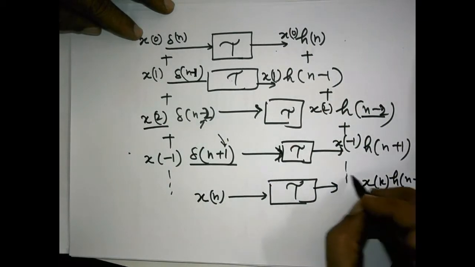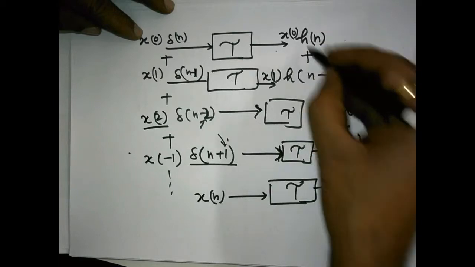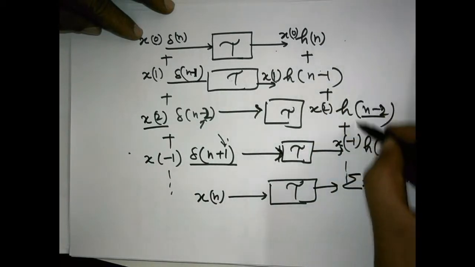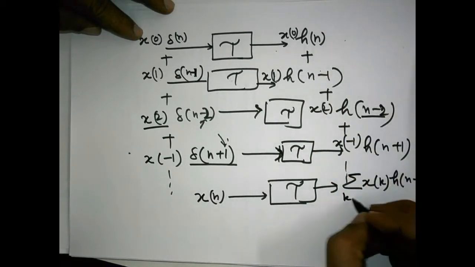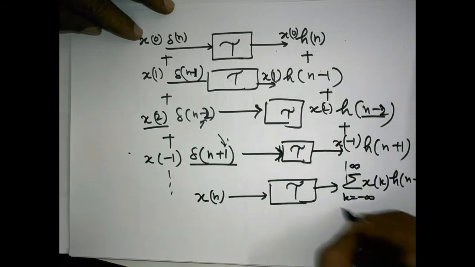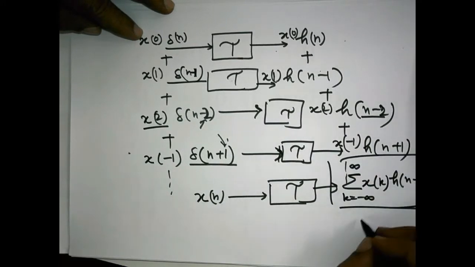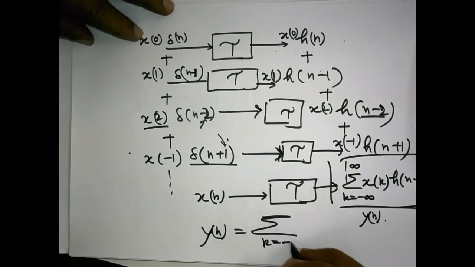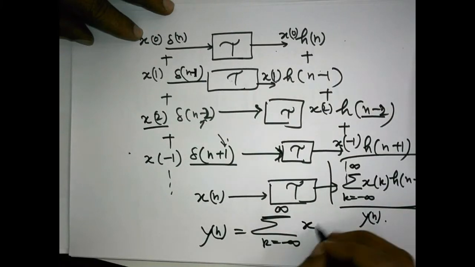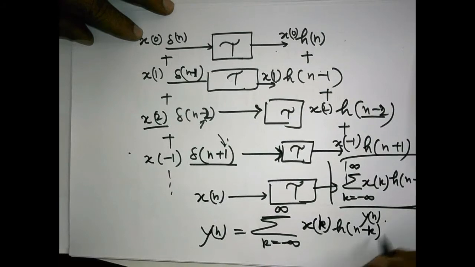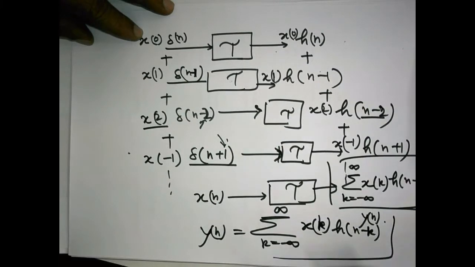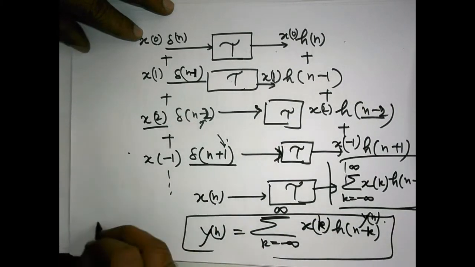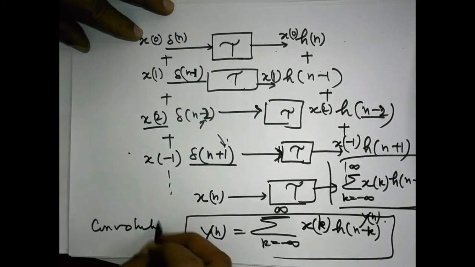Since all the components are being added from k equals minus infinity to infinity, we say that this is the output y[n]. So y[n] is equal to the summation, k equals minus infinity to infinity, x[k] h[n minus k]. This formula is called the convolution sum.